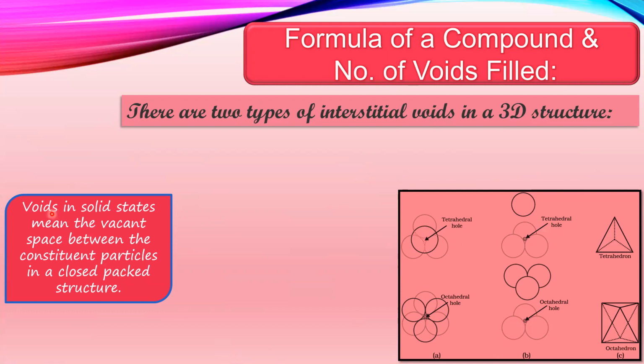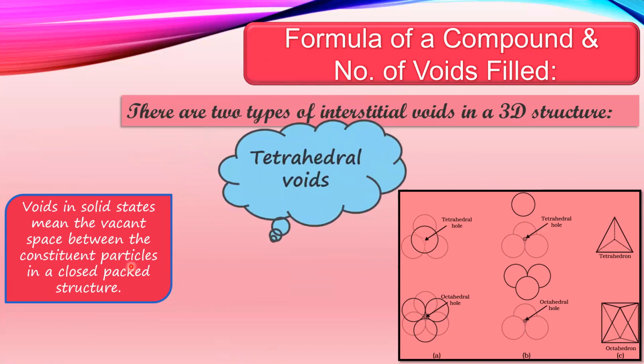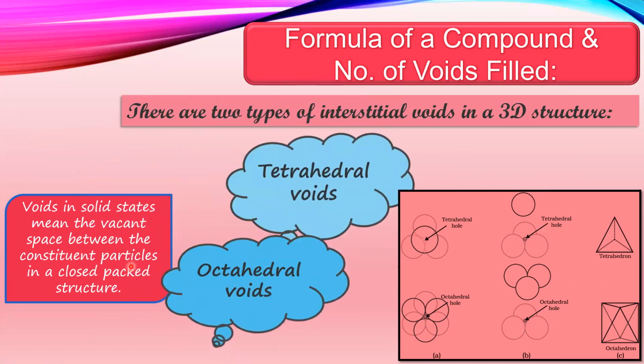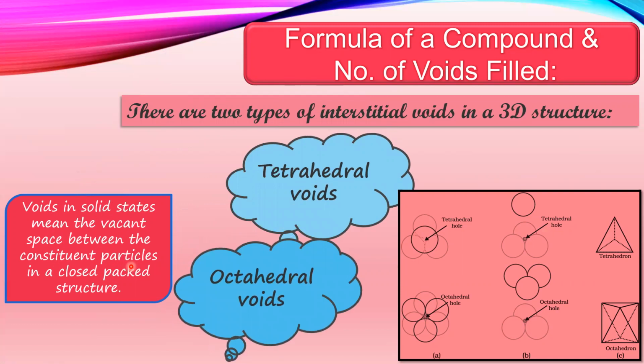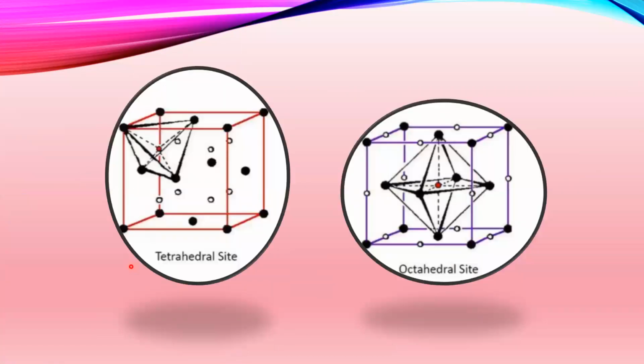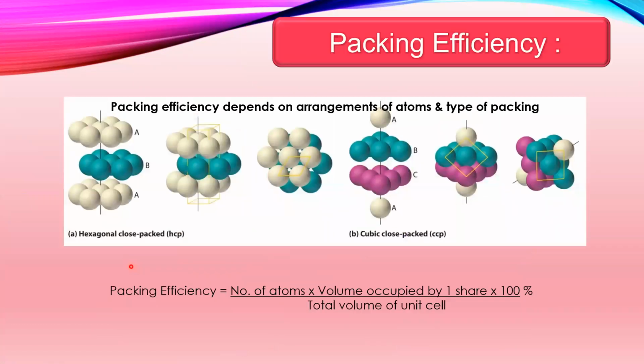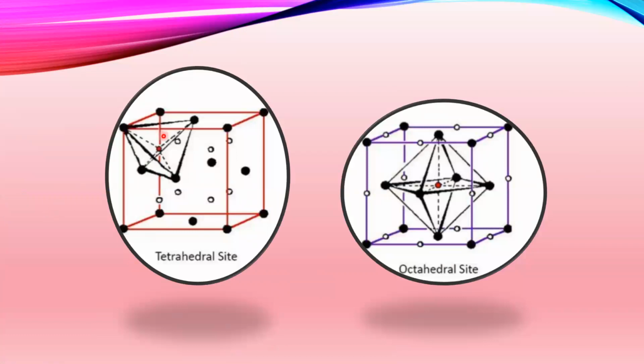Hence, a void in solid state means the vacant space between the constituent particles in a close packed structure. I repeat, a void in solid state means the vacant space between the constituent particles in a close packed structure. So we have tetrahedral voids and octahedral voids. Here we see how the tetrahedral and octahedral voids are created in a crystalline lattice.